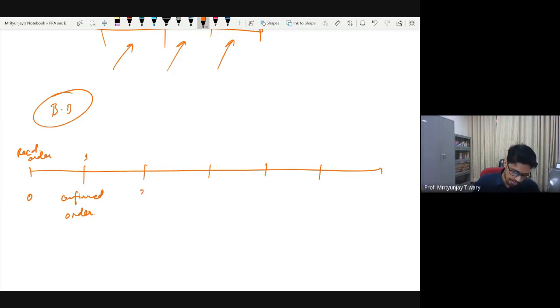Then, let's say you started production, and then you finished it. Point number 3 is when you finished production. Point number 4 is when you ship the goods.